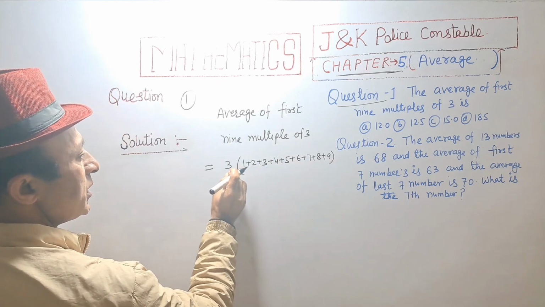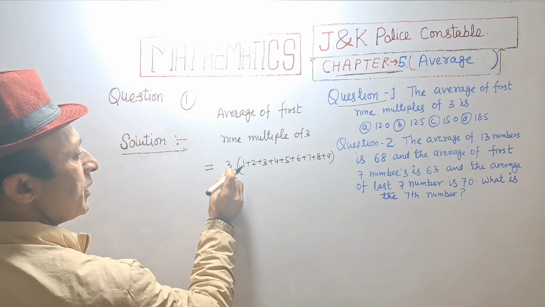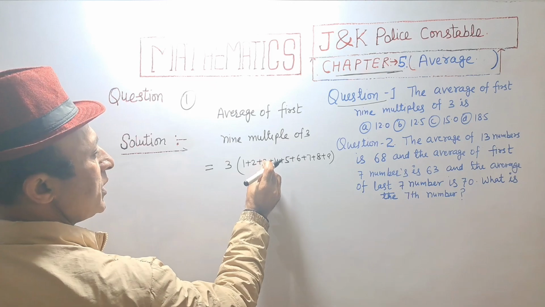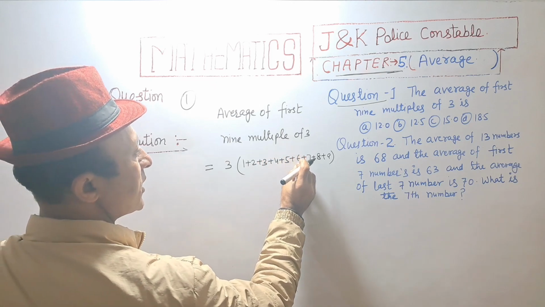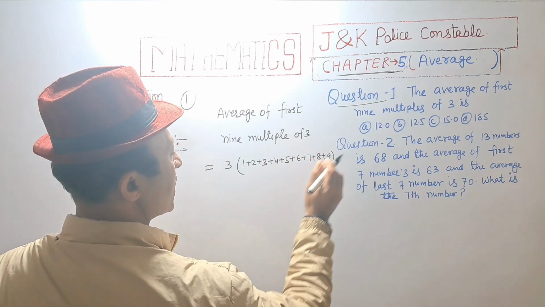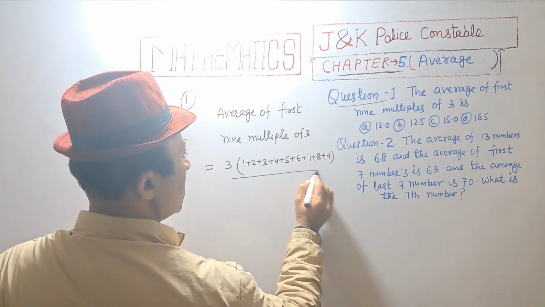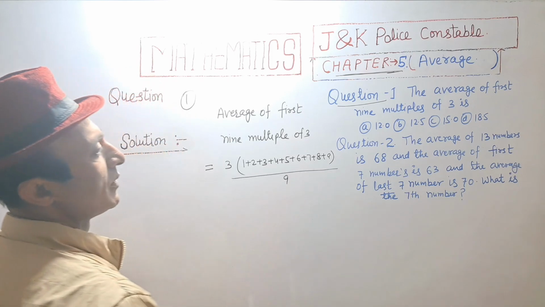Multiple of 3 is taken common. So 3 into (1 plus 2 plus 3 plus 4 plus 5 plus 6 plus 7 plus 8 plus 9) divided by 9.